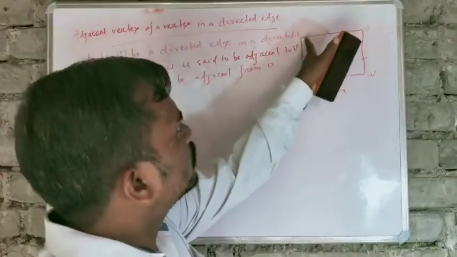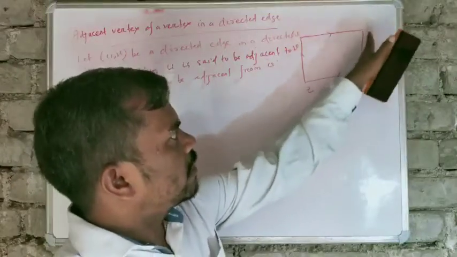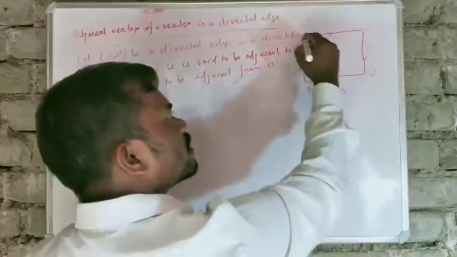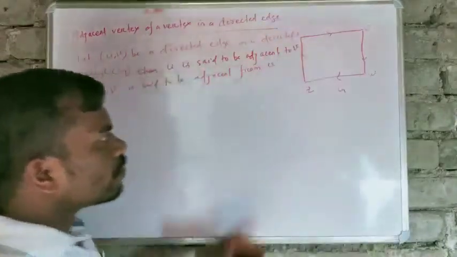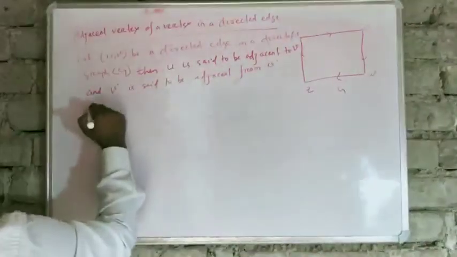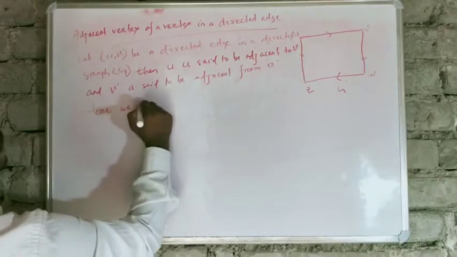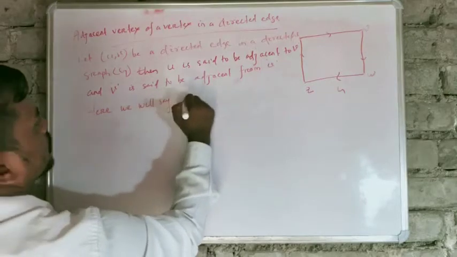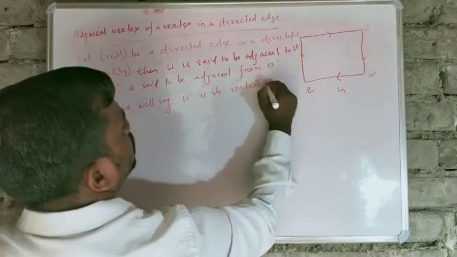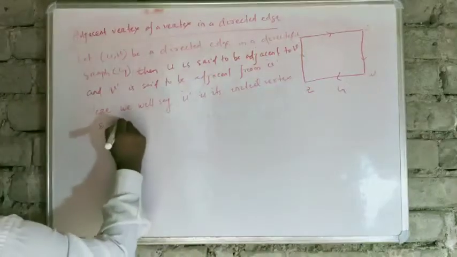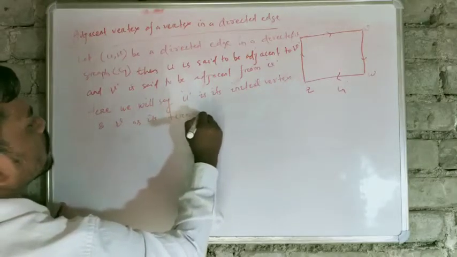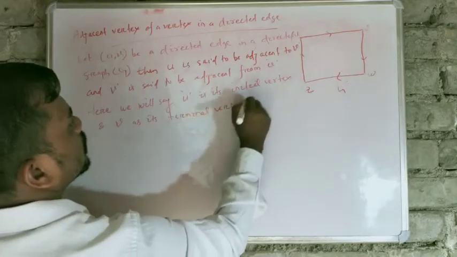Since uv is an edge which is directed from u to v, we can say u is its initial vertex and v is its terminal vertex or end vertex.